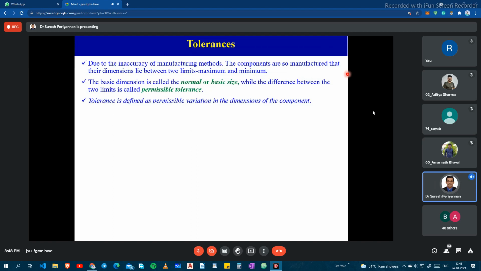It should be interference fit, tight fit, or loose fit. Based on that, you have to define your tolerance. I hope you might have studied those things: interference fit, loose fit and tight fit.